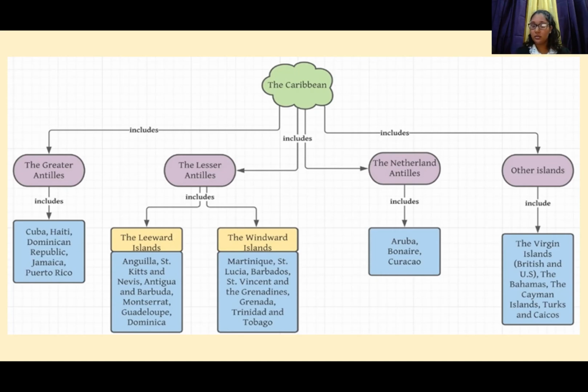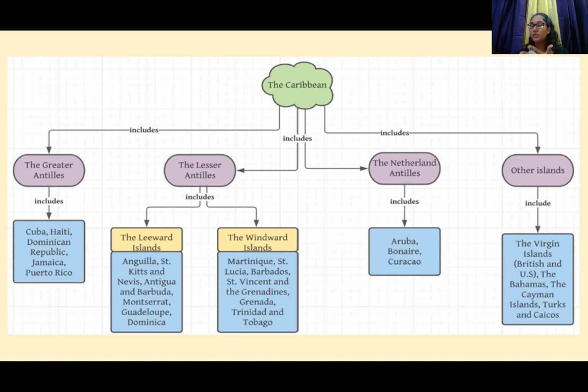The L in the alphabet comes before the W. So the Leeward Islands come before the Windward Islands in the Lesser Antilles. The group is the Lesser Antilles, and all the islands are split into two parts, the Leeward Islands and the Windward Islands. Leeward Islands come before, Windward Islands come after. Trinidad and Tobago is a Windward Island.